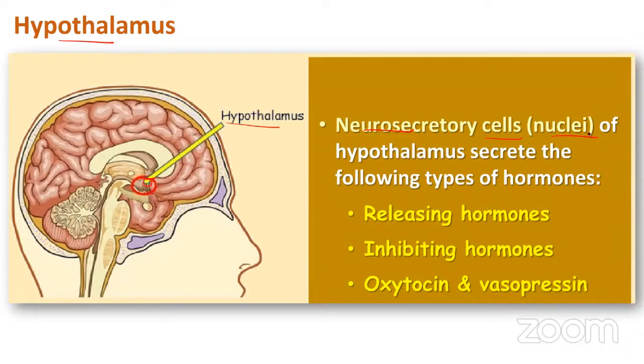Among these hormones, you can categorize them into three groups: releasing hormones, inhibitory hormones, and androgens. Somewhat like these hormones act like androgens. So this is about it. Let us see each of these hormones and their function.